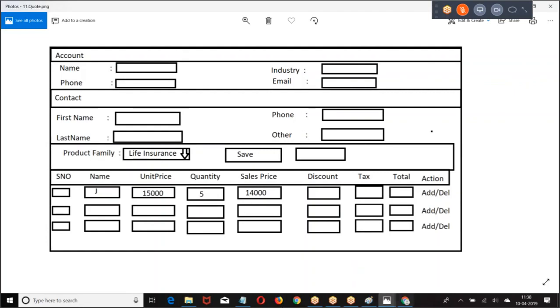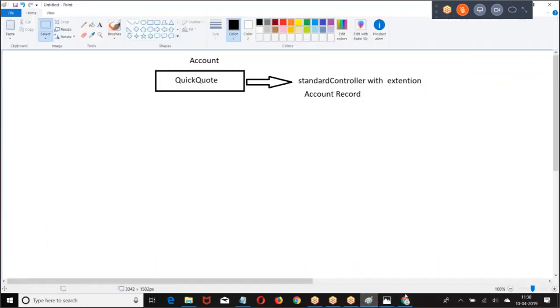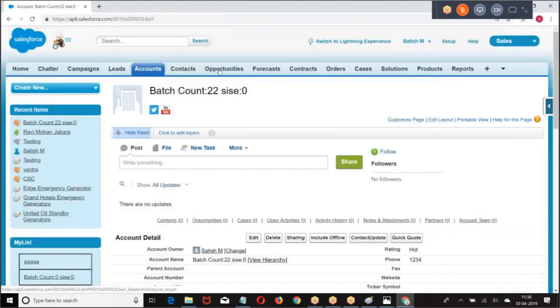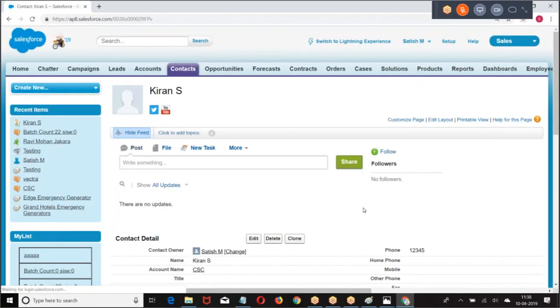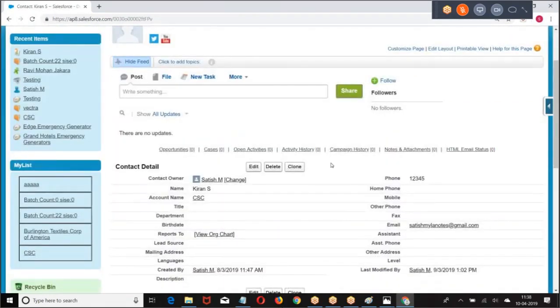Next one, same story, I can create it on contact also. On a contact object, I can create a button called pick code. When I click from here, the contact data will come. Once I know the contact, can I find out the account? Yes. So again, it auto-populates the account data and contact data.